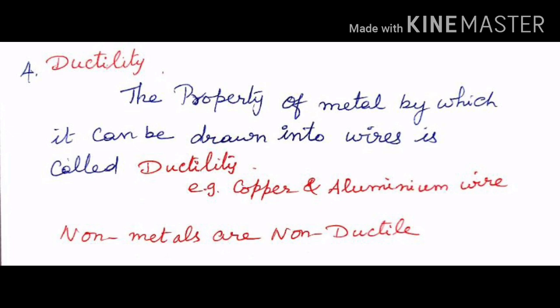This property is called ductility. That is, the property of a metal by which it can be drawn into wires is called ductility. But non-metals cannot be drawn into wires. That is, they are non-ductile in nature.